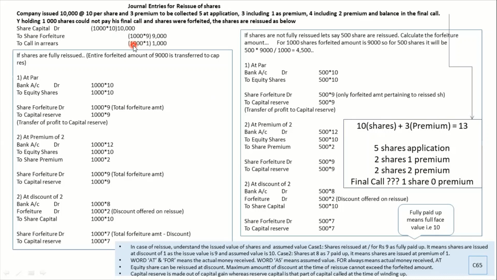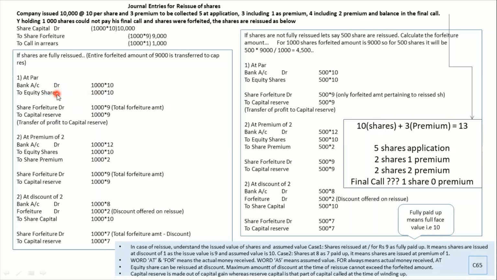After that, the company has got the right to reissue. At the time of reissue, they don't take the money in installments like first call, second call, third call. No, we don't do that. We simply take the entire money. So let's imagine we are issuing at par 1000 shares you have cancelled and giving it to Mr. Sham at par. So what will Sham give you? 1000 into 10. So the journal entry would be bank to equity share.